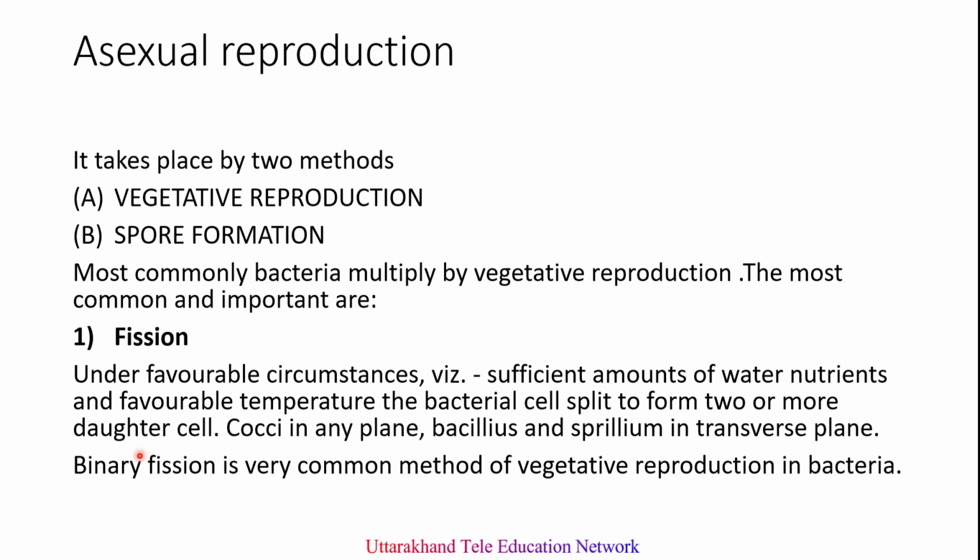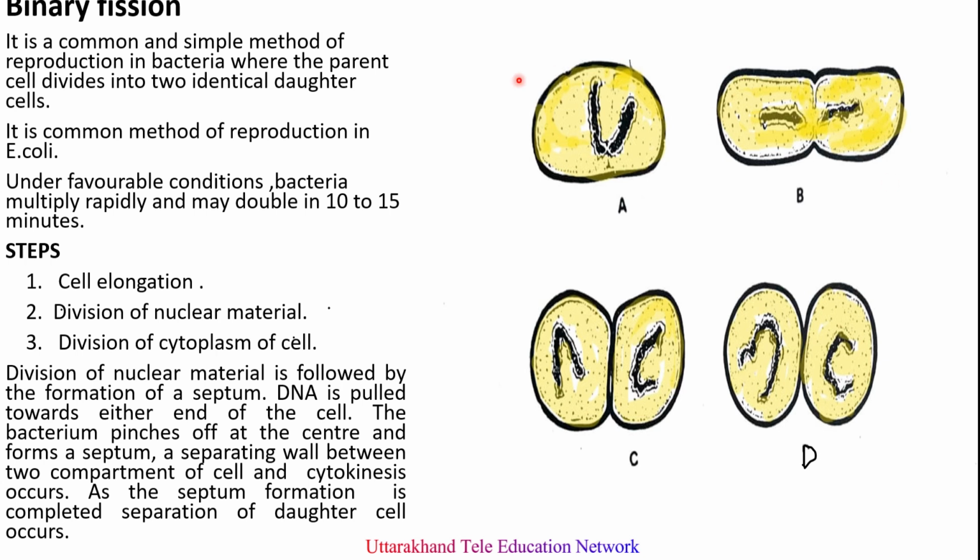If the bacteria is coccus, then division occurs in any plane. If it is a bacillus or spirillum, then it occurs in a transverse plane. Binary fission is a very common method of vegetative reproduction where the parent cell divides into two identical daughter cells. So this is binary fission, where parent cell elongation takes place, division of nuclear material, and division of cytoplasm of the cell.